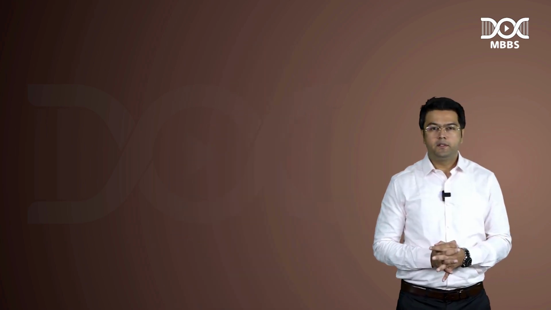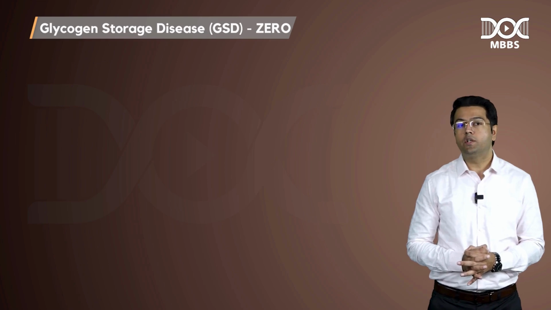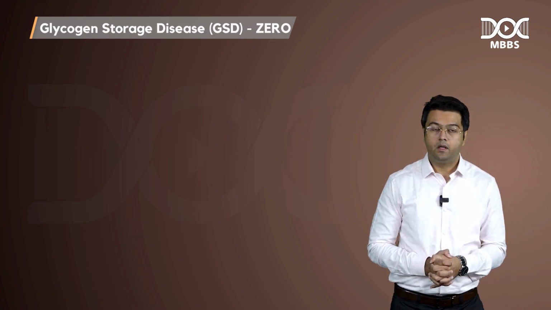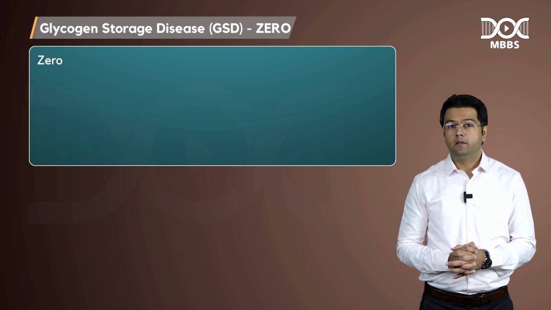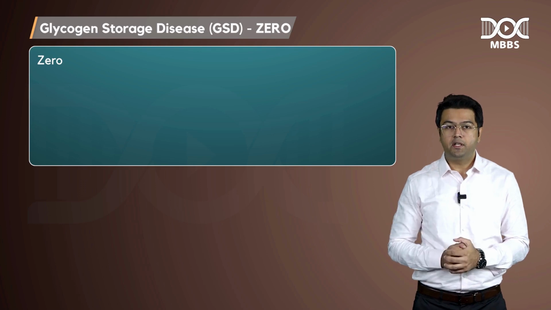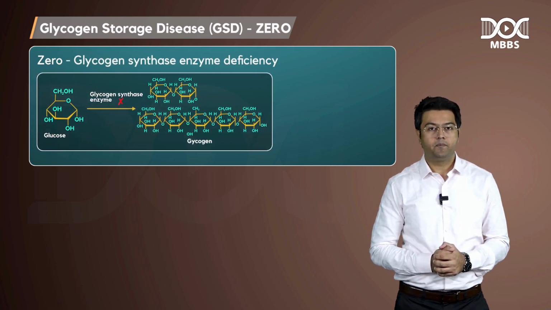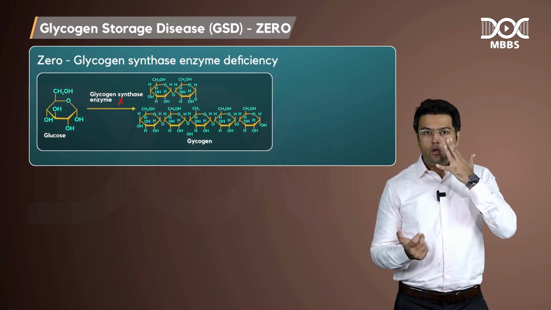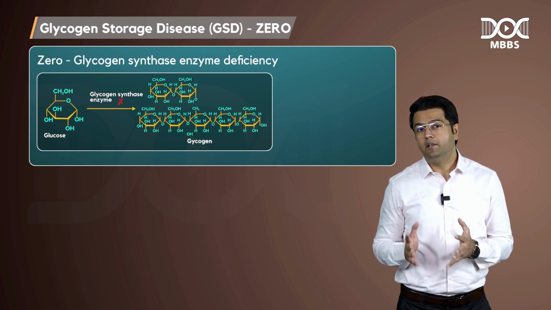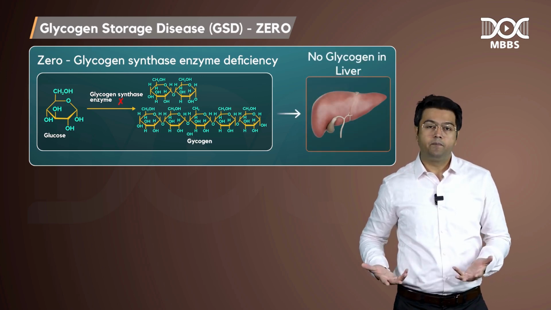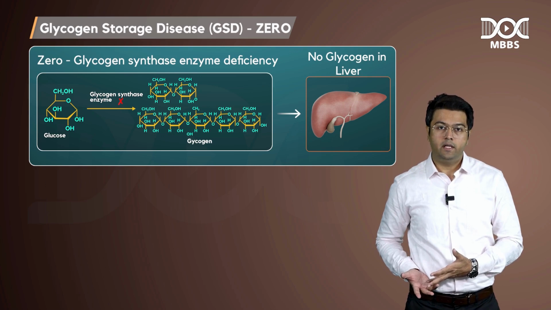Fine. So, let's start. The first is glycogen storage disease 0. So, guys, 0 means what? The name of the enzyme which is deficient here is glycogen synthase. So, guys, if there is no glycogen synthase, what will happen? There will be nil amount of glycogen in the liver. It is not formed, right?